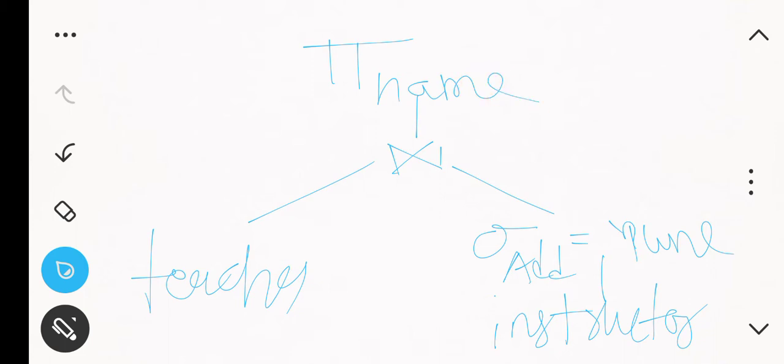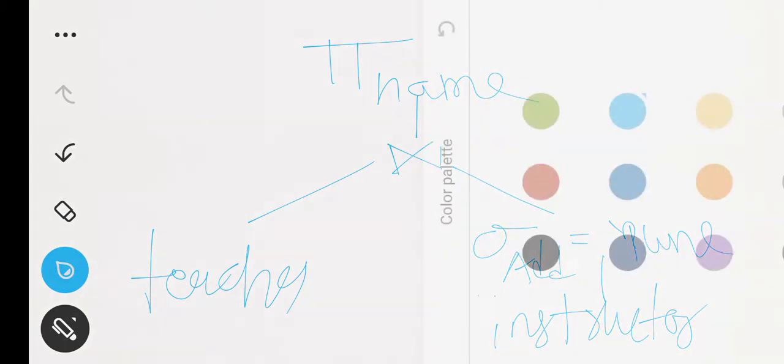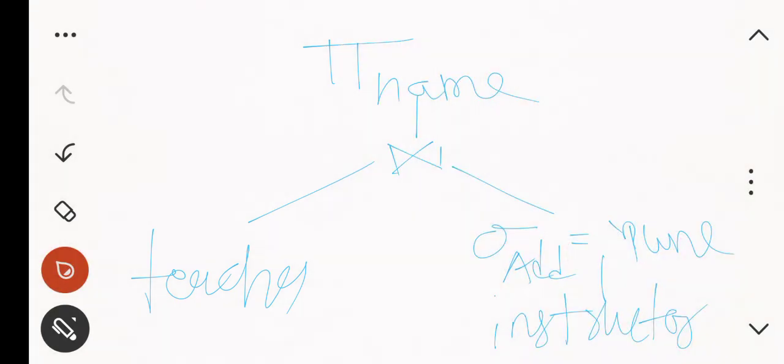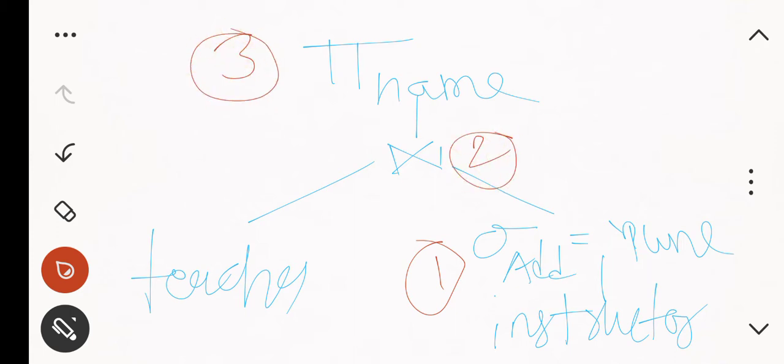Okay, in this way we are going to do, but for that purpose what will require, see how it works. Pipelining मध्ये आणि materialization मध्ये काय फरक आहे? In pipelining what we do, this is nothing but my evaluation, the operation number 1, this is my operation number 2, and this is my operation number 3. So all three operations will be continuously working, right. But what we will do, whatever the result of this first operation in meantime will be directly passed to the second operation, and whatever the result of the second operation, I am talking about intermediate results, I am not talking about the final output of the query.